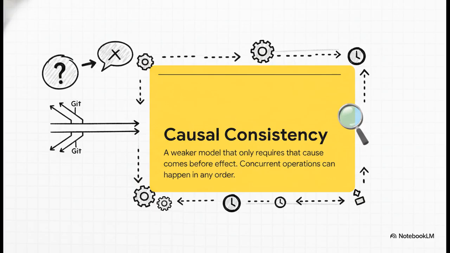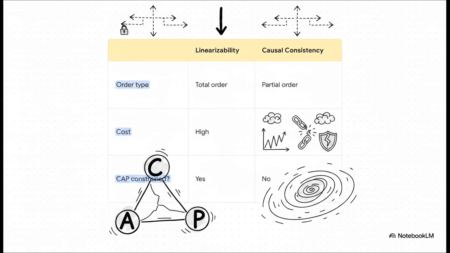Now, things that aren't related, that don't depend on each other, well, they can happen in any order. It's kind of like a Git history where you have a main timeline, but concurrent work can create all sorts of branches. So here's the crucial takeaway. Causality is the absolute strongest consistency model you can get your hands on without paying those massive performance and availability penalties of linearizability. It neatly sidesteps the whole CAP theorem dilemma, which means it can stay available even when the network gets messy.